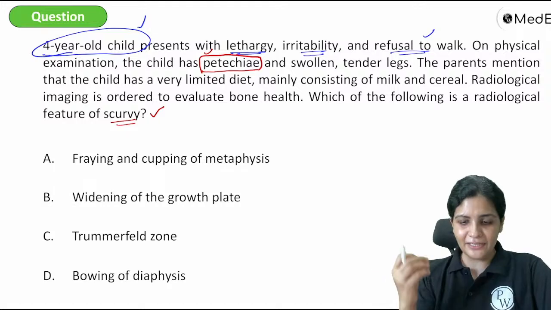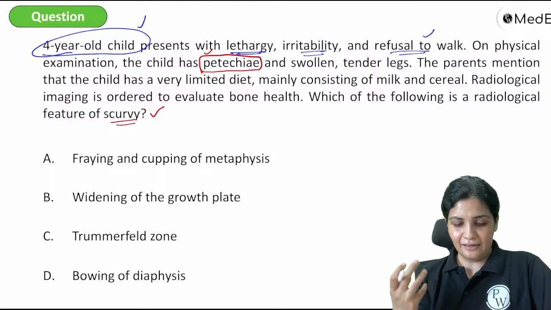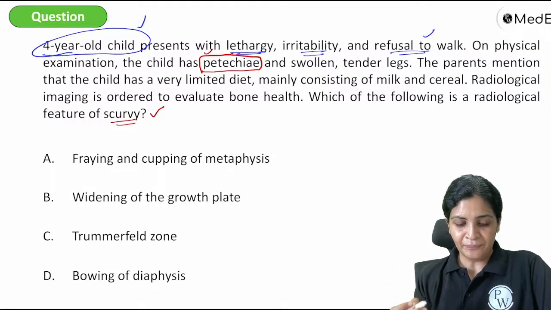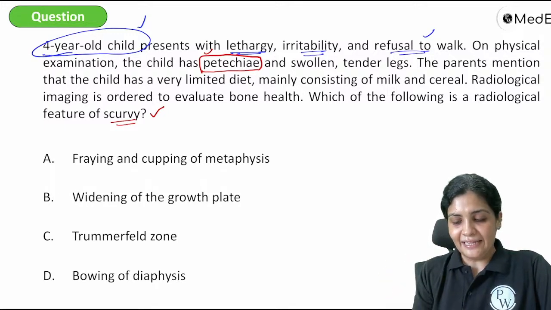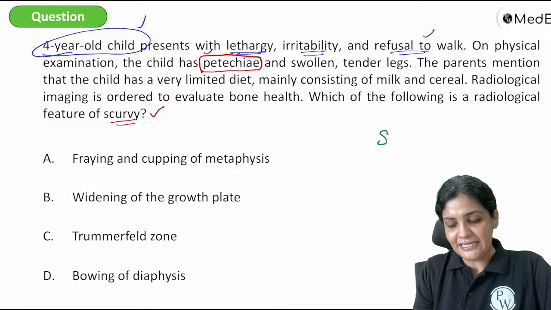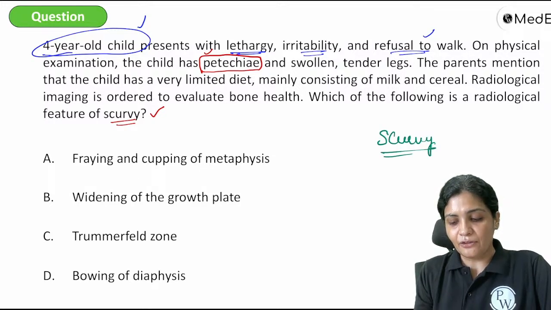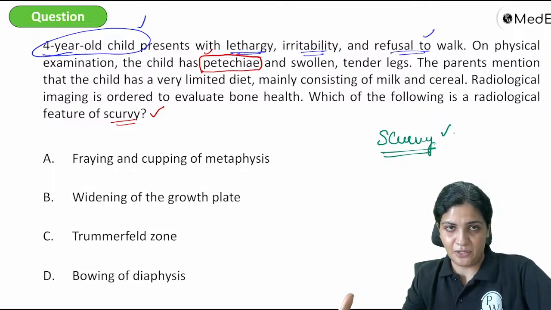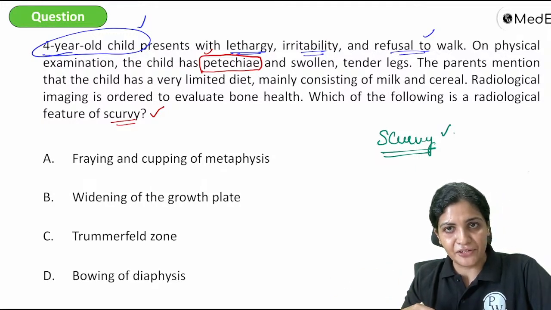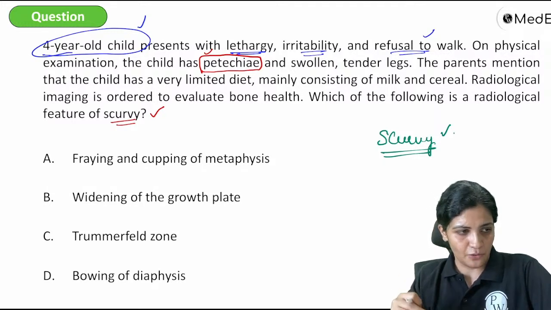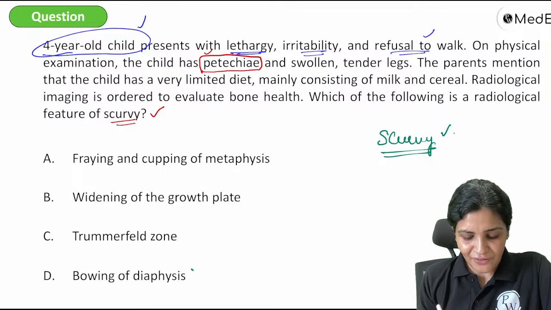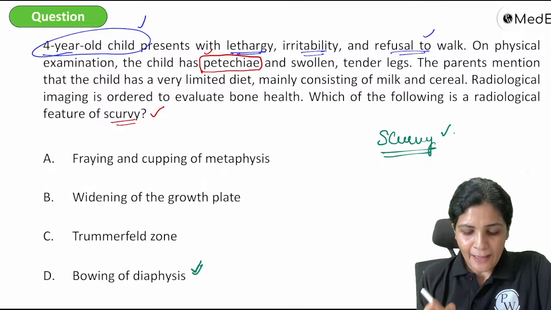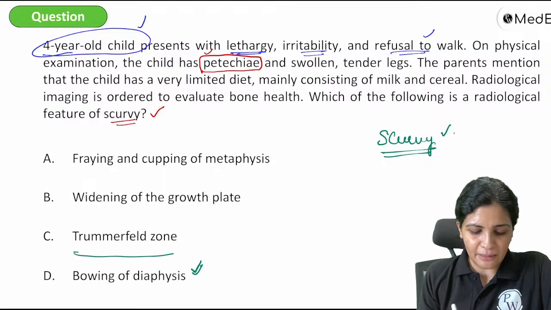But I want to evaluate a little bit further for people who are giving the exam for the first time, or reading about this question for the first time. They have evaluated according to the radiology and come to a conclusion that this is scurvy. But you have to know the radiological features of scurvy. Is fraying and cupping of metaphysis a feature of scurvy? Is widening of growth plate a feature of scurvy? Bowing of diaphysis? Or Trümmerfeld zone? Here, bowing of diaphysis could be a feature, but more specifically, this is the Trümmerfeld zone.